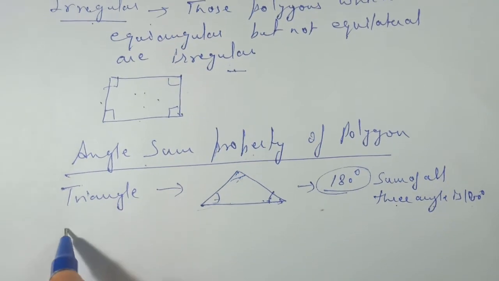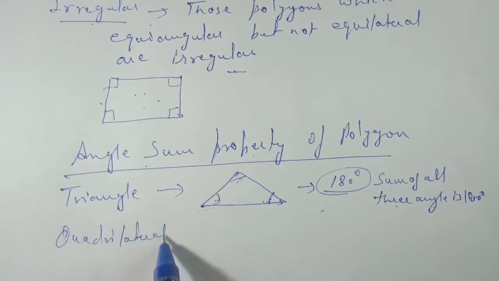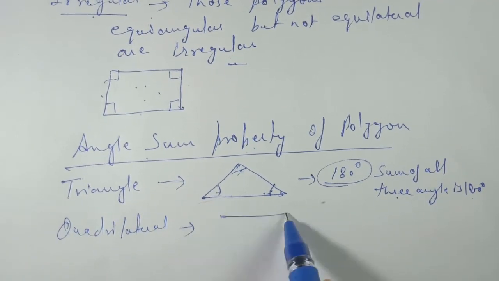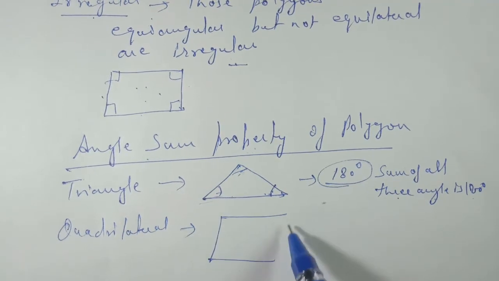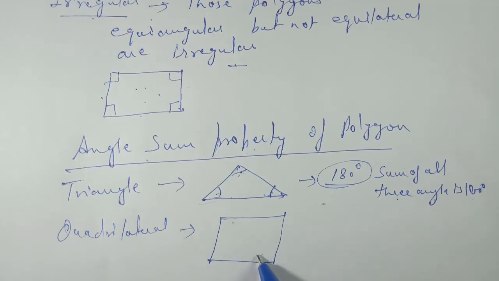Next polygon, if we move to quadrilateral. We know that a quadrilateral is a four-sided figure. To find the angle sum property of a quadrilateral, we are going to divide it into triangles.